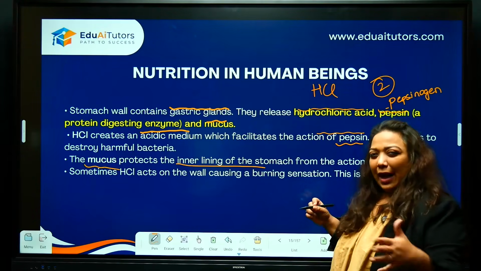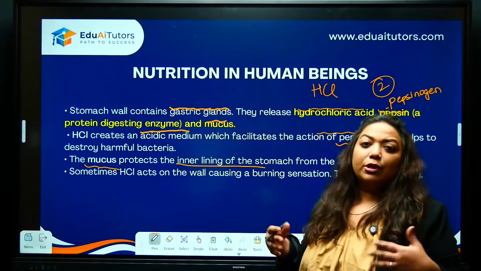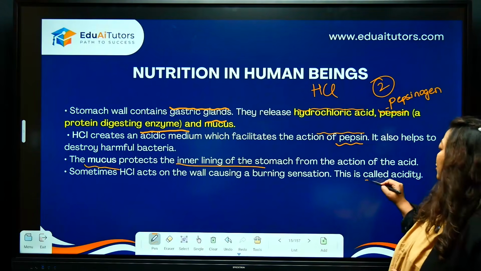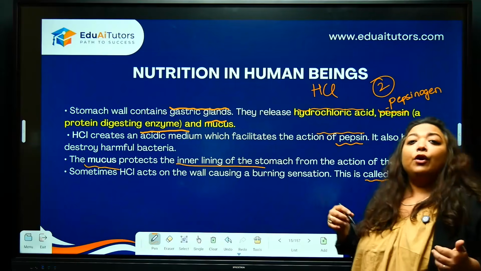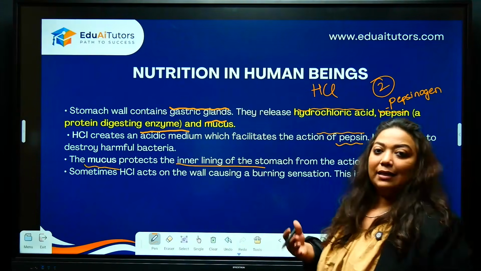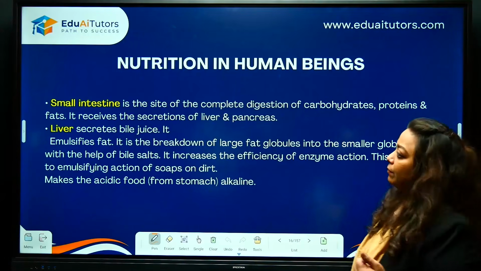If there is an excess of acid secretion, for example, you have eaten too much food, so too much acid is secreted. Too much HCl causes a burning sensation, a condition called acidity. Or if you're thinking about food and you've not eaten much, that will also create an imbalance in your acidic secretions. Clear everyone? Let's go further now.